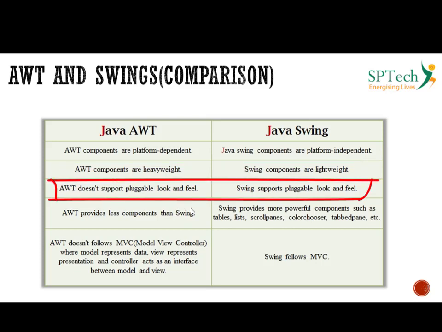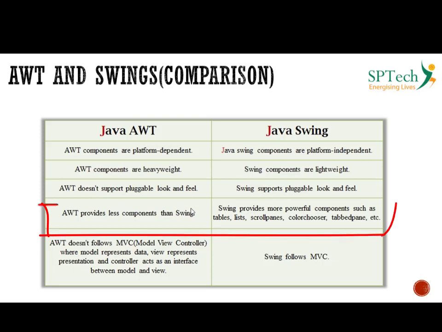And AWT does not support a pluggable look and feel, as it is platform dependent, whereas Swing supports pluggable look and feel as it is platform independent. Now you must have also observed that there is one more difference between AWT and Swing, which you would have observed when I was showing you the hierarchical structure of the AWT components. AWT provides fewer components than Swing.